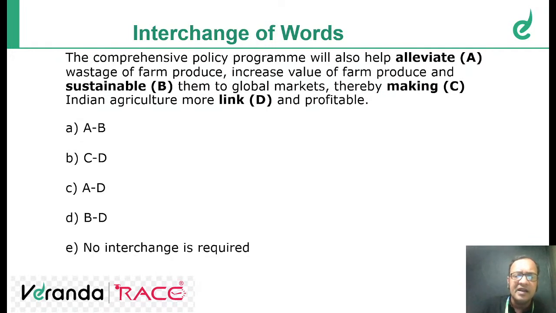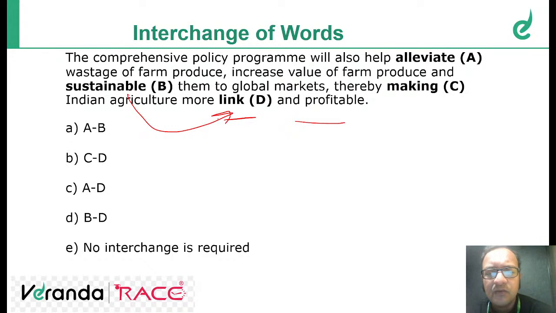So I think in B we have link, and in D we will have sustainable. So it's written here more sustainable and profitable. If we place sustainable over here, it becomes: thereby making Indian agriculture more sustainable and profitable. Sustainable means what? Which performs properly, not disturbing the ecology. So that's called a sustainable development or sustainable model. So it should be BD. BD is the correct answer.